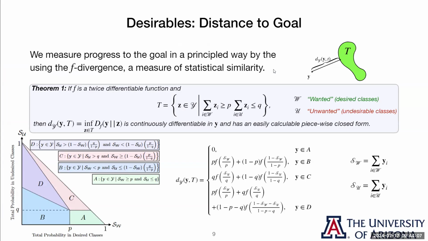And we think this needs to be done in a principled manner, so we use F-divergence, which is a family of measures of statistical divergence. This includes KL divergence and total variation distance, all of the common ones. And we just define d_Y as the distance from our point to the closest point in the target set. Now, this is a minimization problem, but we analyzed it and we show that this minimization problem has this nice closed form solution. It has this piecewise form, and this is in fact even continuously differentiable, which is very useful.